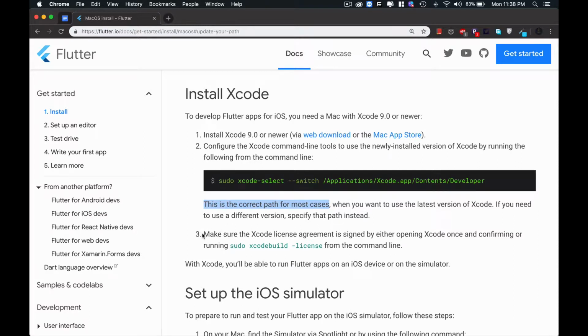Now this line is very important, number 3. Make sure the Xcode license agreement is signed by either opening Xcode once and confirming, or running the sudo command from your command line. If you do not open Xcode by clicking on the Xcode icon, you can accept the license with this command.